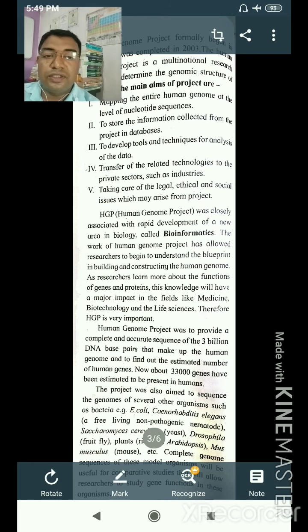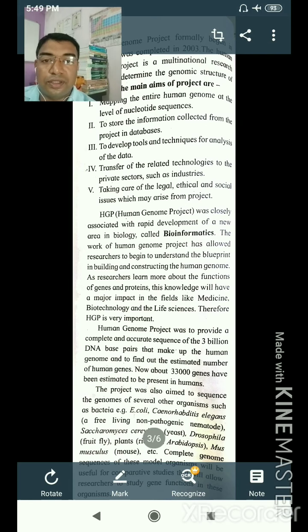The work of the Human Genome Project has allowed researchers to begin to understand the blueprint in building and construction of the human genome. It gives us a blueprint, meaning whenever we are doing a construction, we get a blueprint before it. So how was the human genome developed? It is very useful for us to study from where the human genome was developed, or from which organism. We can say that it plays an important role in evolution of life also.